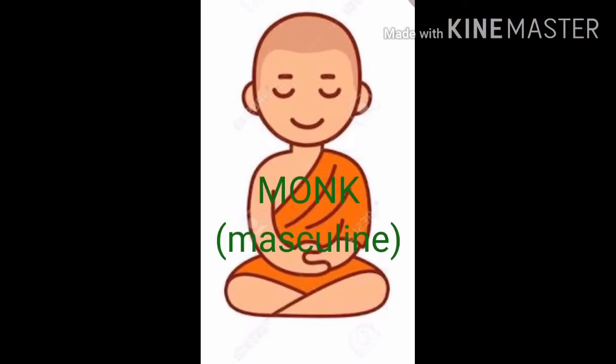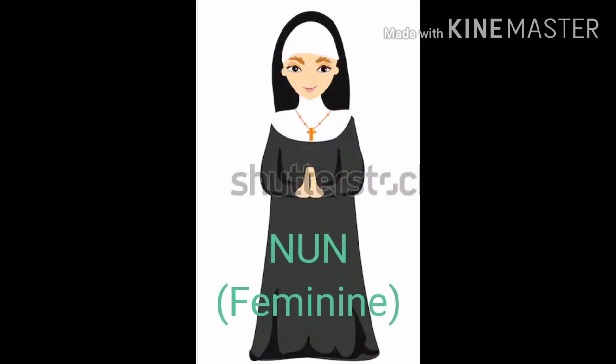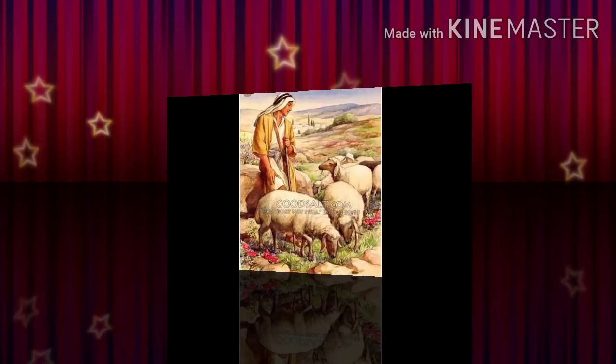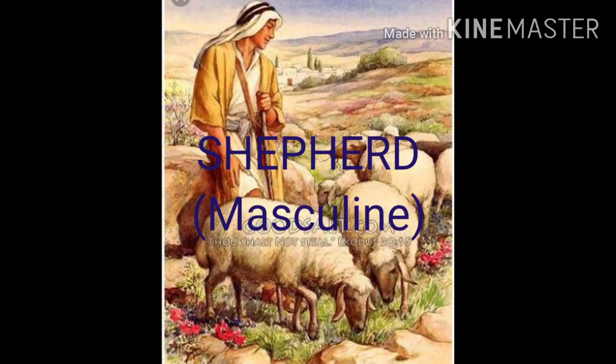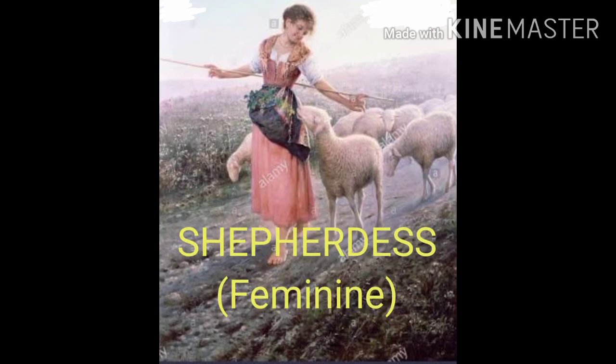Monk. Monk is a masculine gender. Feminine gender for the monk is nun. Nun is the feminine gender. Next example is of shepherd. Shepherd is a masculine gender and feminine gender of shepherd is shepherdess.